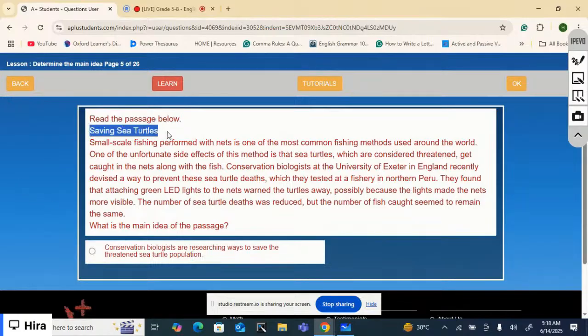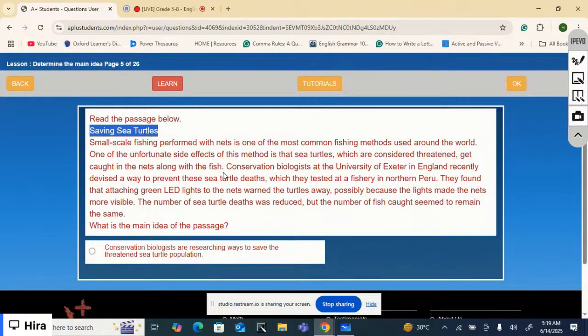Okay, so the next one, saving sea turtles. Small scale fishing performed with nets is one of the most common fishing methods used around the world. One of the unfortunate side effects of this method is that sea turtles, which are considered threatened, get caught in the nets along with the fish.